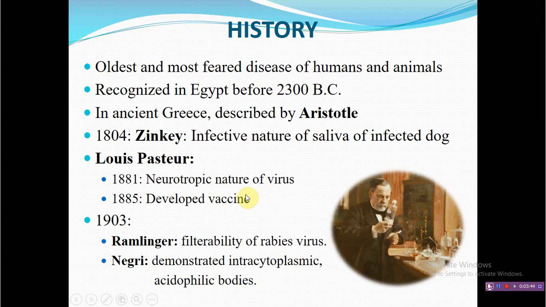Now this is an irony of humankind, that even though we have had an effective vaccine for 1 century, we still could not control the disease at present in many developing countries. It causes about 60,000 human deaths in a year due to rabies.